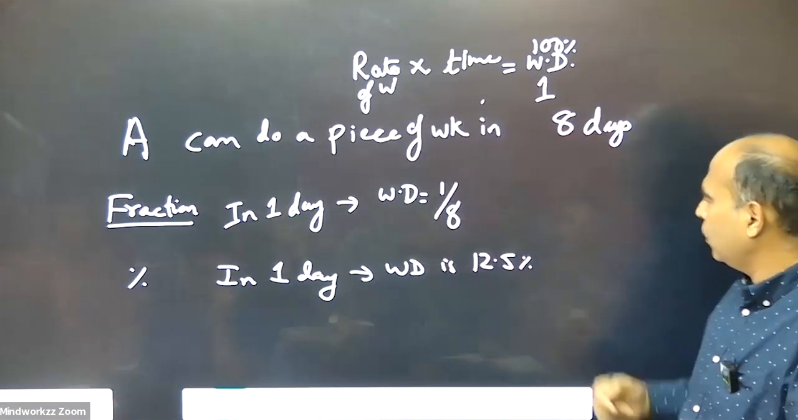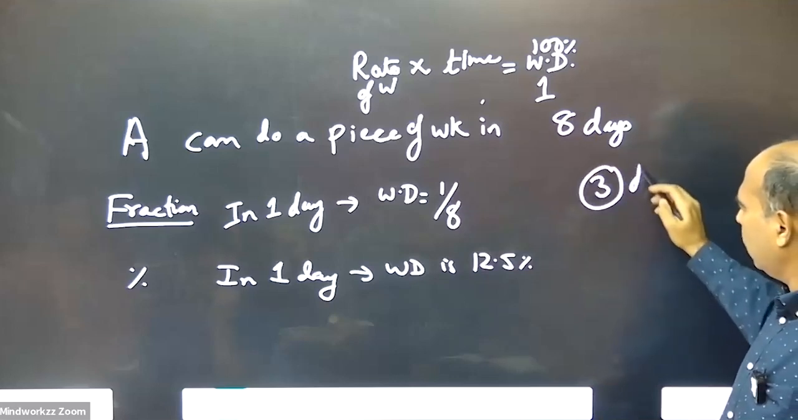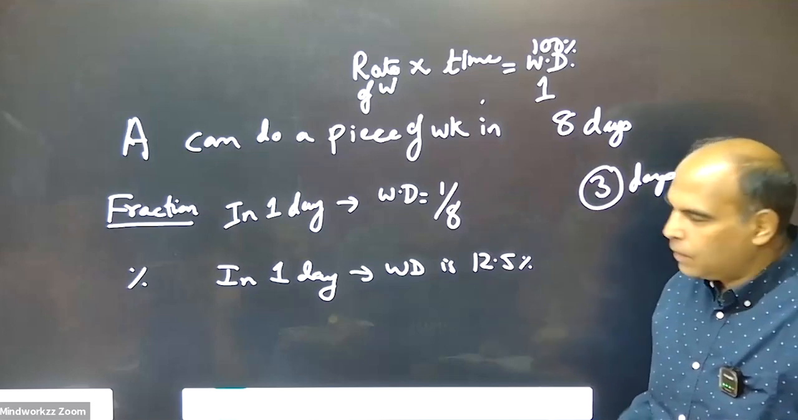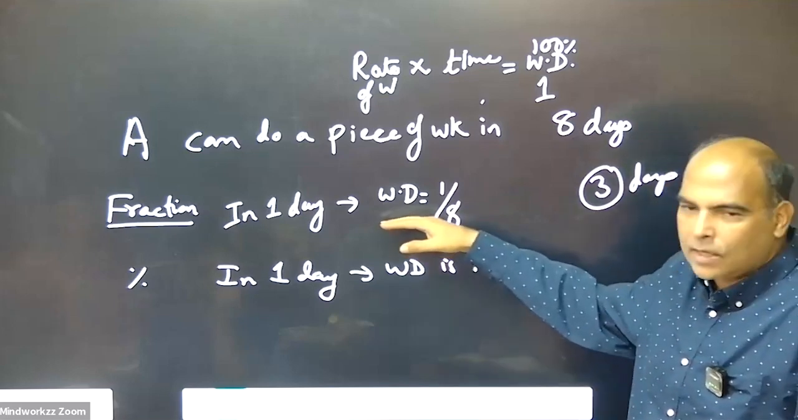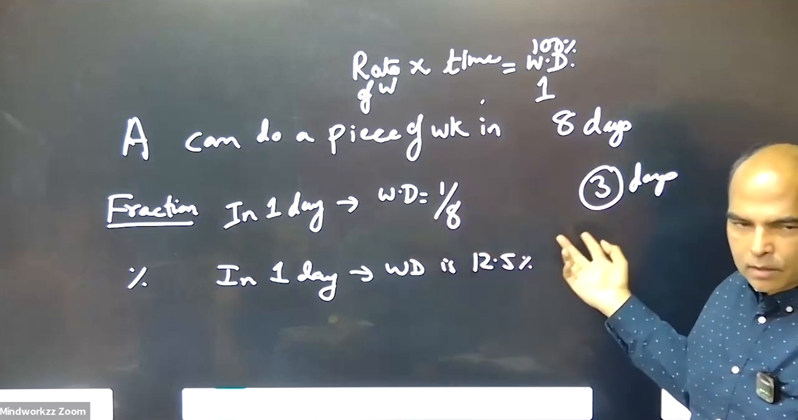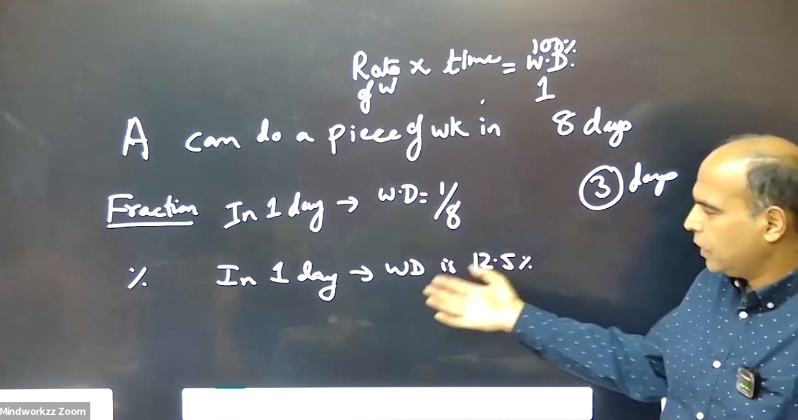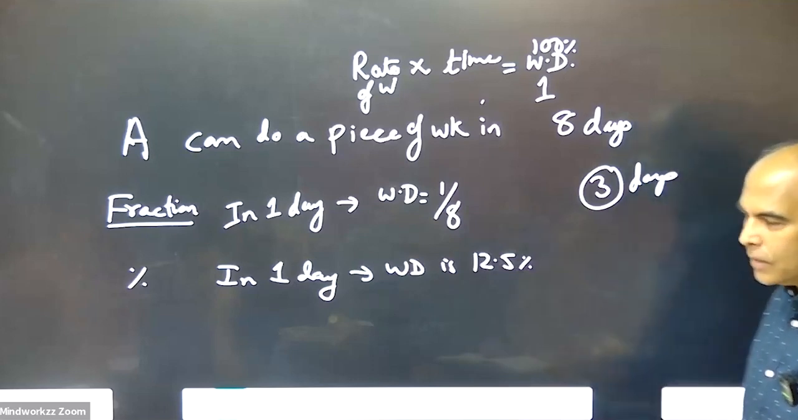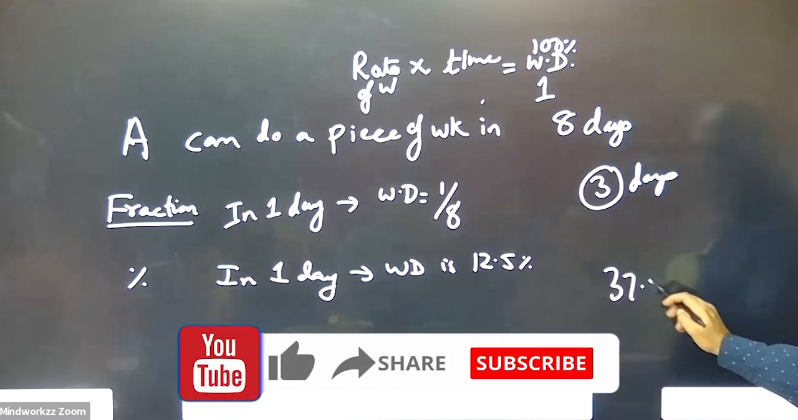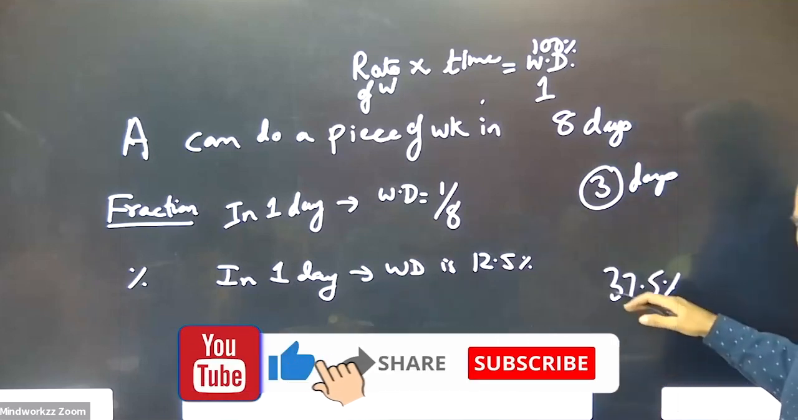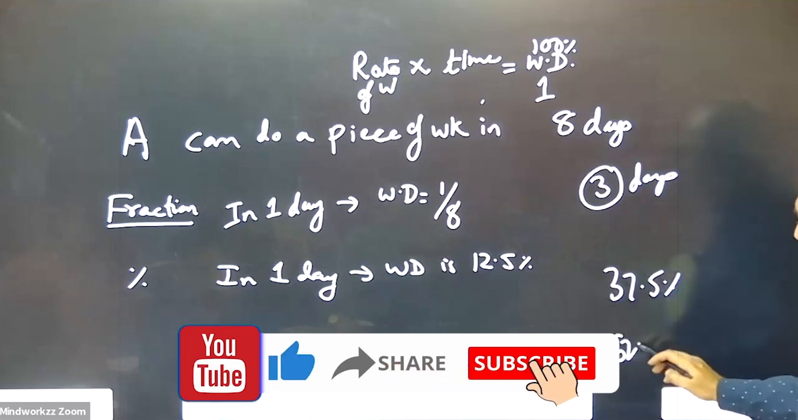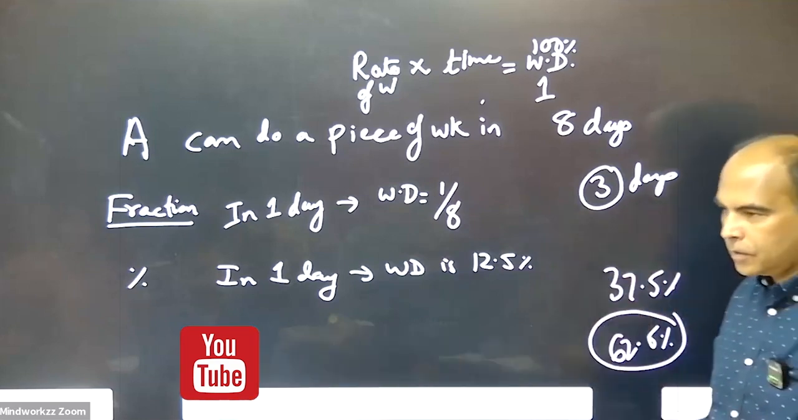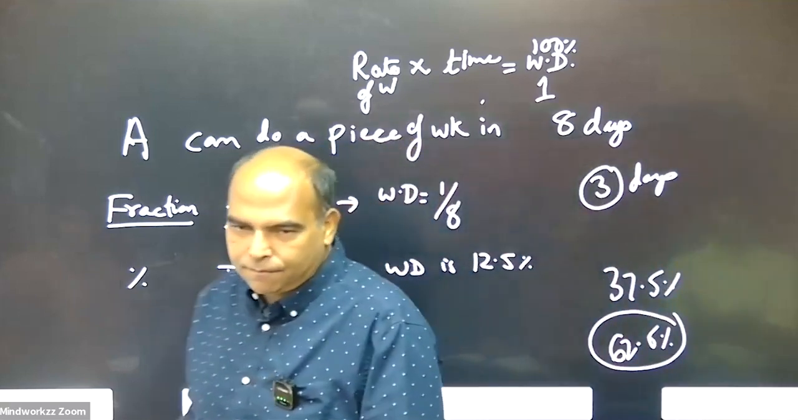So if he works for 3 days, in the fraction reaction, you will say that the work done is 1/8 into 3, which is 3/8. In the percentage reaction, it will be 12.5% into 3. So he has done 37.5% of the work. This much work is done, and 62.5% work is left, because the total work is 100%. That's the second reaction that you can have on this.